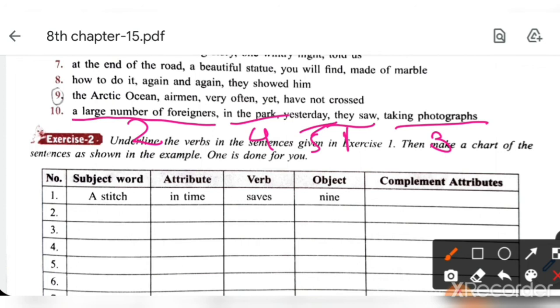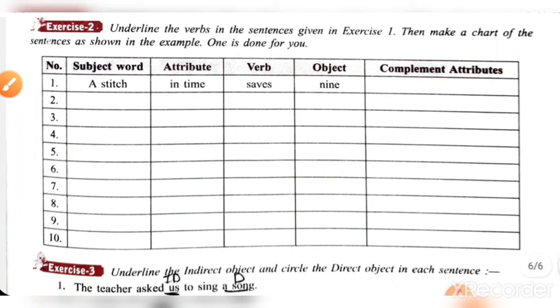Now see what you will do in exercise 2. It will be done in the textbook only. Exercise 2 textbook में ही करना है. You have written the answers of exercise 1. You have to divide the answers into different columns. I explained what is subject, attribute, verb, object and complement.